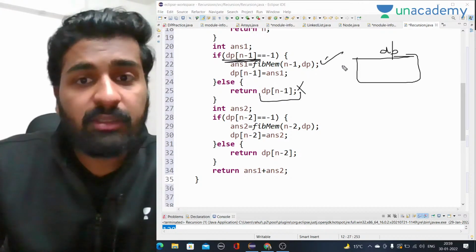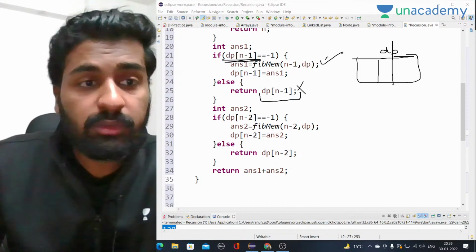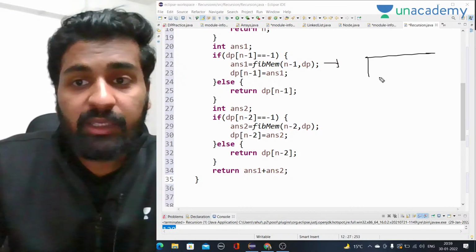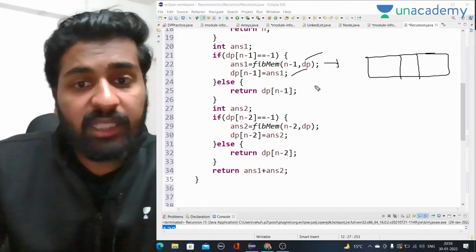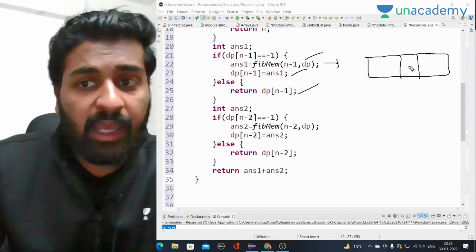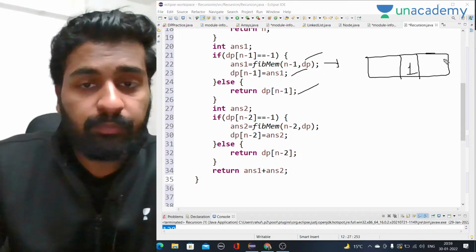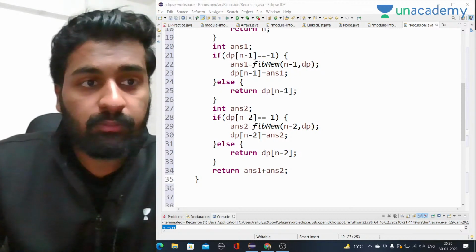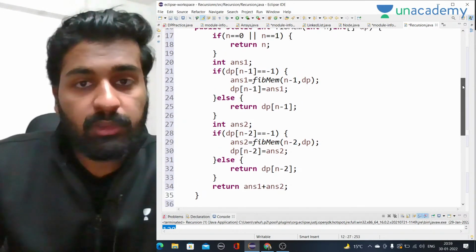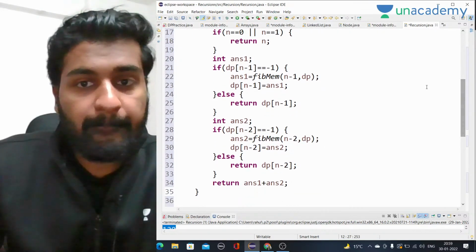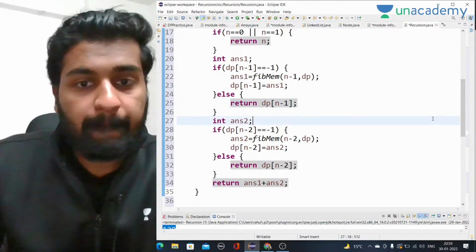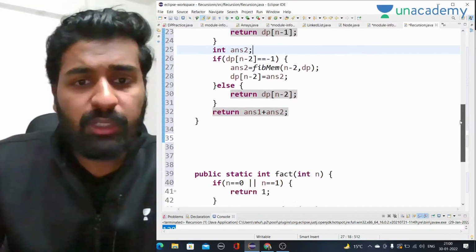Otherwise, if there is no value, let me tell that again. In the DP array, if we haven't stored the value already, then we have to call recursion and then store it as well. Otherwise I will directly use whatever value is there in this array. Just let me know if this is clear. I hope this is. Now let's come to iterative DP.